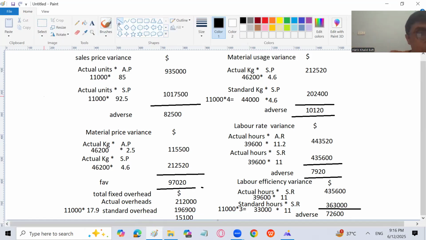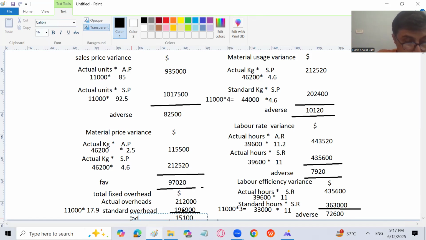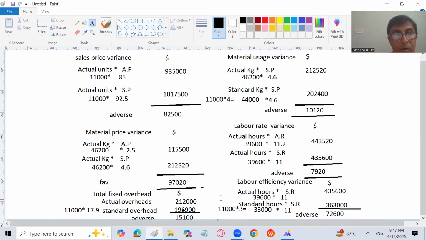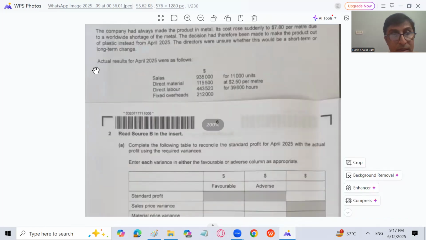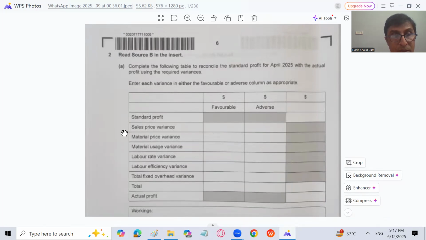Okay. So I have calculated all the variances. And now I'm going for the reconciliation. This is, again, I'm telling you, an adverse variance actually. Why is that? Because the actual overhead cost is more than the standard overhead cost. Right? Now let's move forward. Now we'll go for this reconciliation. But in order to find the reconciliation, we are done with all variances.